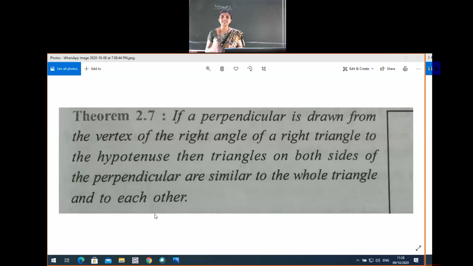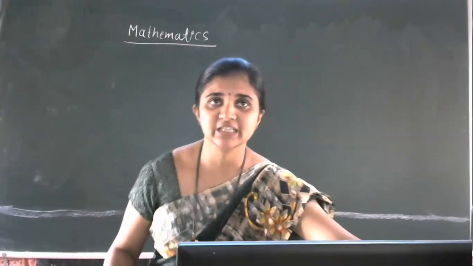Yesterday we discussed Pythagoras theorem, how we solved it and how we proved it. See, if a perpendicular is drawn from the vertex of the right angle of a right triangle to the hypotenuse, then the triangles on both sides of the perpendicular are similar to the whole triangle and to each other. So the meaning of this theorem 2.7, I'll explain on the board.